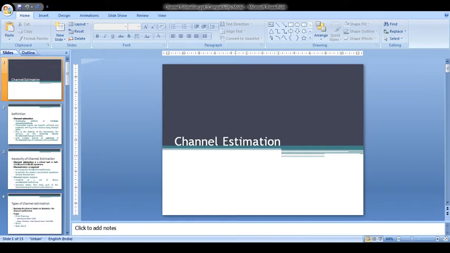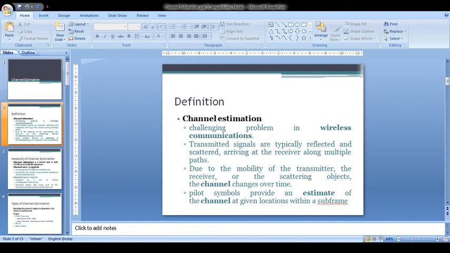This video explains the channel estimation concept used in wireless communication systems. Channel estimation is a very challenging problem in any type of wireless communication system. The transmitter signals are typically reflected, diffracted or scattered, and all the multipath signals arrive at the receiver with different time delays as well as different amplitudes.